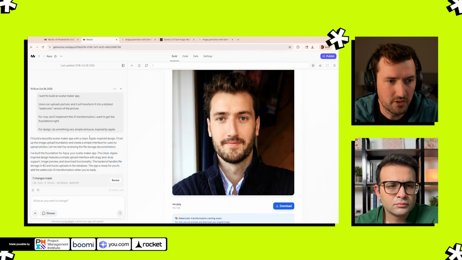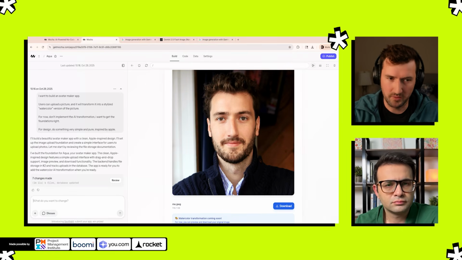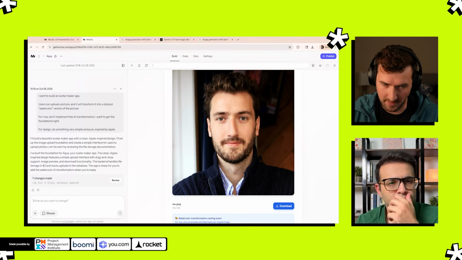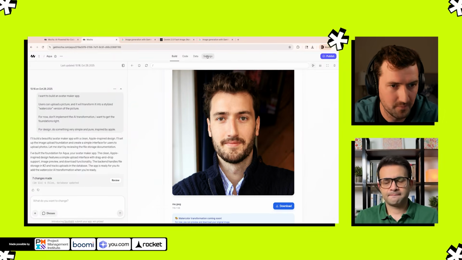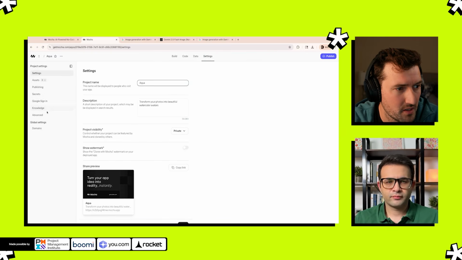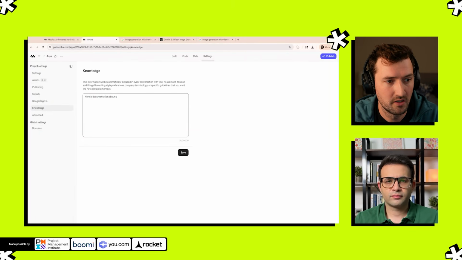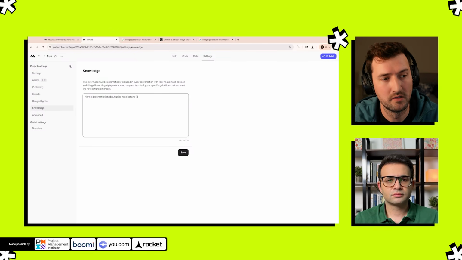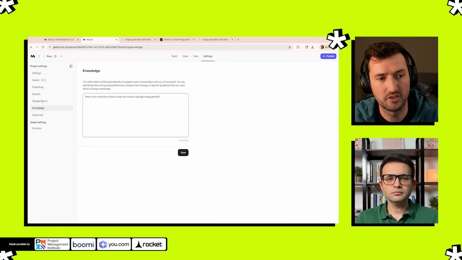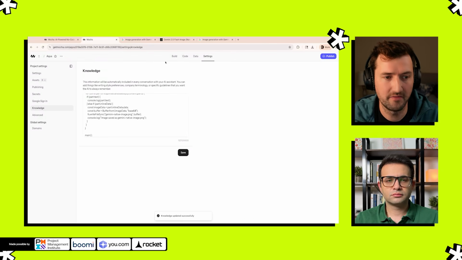So I'm going to teach you a trick with Mocha. One of the reasons I did this is I want to teach you a really powerful trick, which is you can add custom knowledge to your application, which means the app will always know about it. So you can go in settings here, and go into knowledge, and I'm going to say, here is documentation about using Nano Banana, Google's image generation model. And I'm just going to paste that, and save, and that's now there.